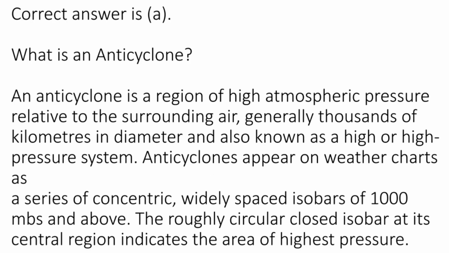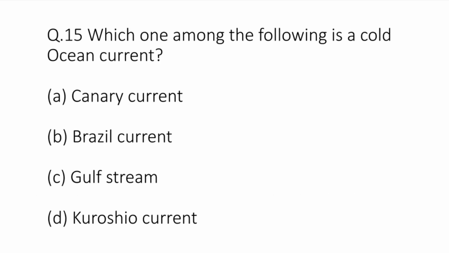Now what is an anticyclone? An anticyclone is a region of high atmospheric pressure relative to the surrounding air, generally thousands of kilometers in diameter and also known as high or high pressure system. Anticyclones appear on weather charts as a series of concentric, widely spaced isobars of 1000 MBs and above. The roughly circular closed isobar at its central region indicates the area of highest pressure.